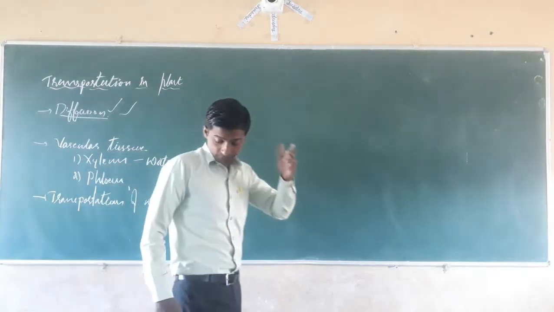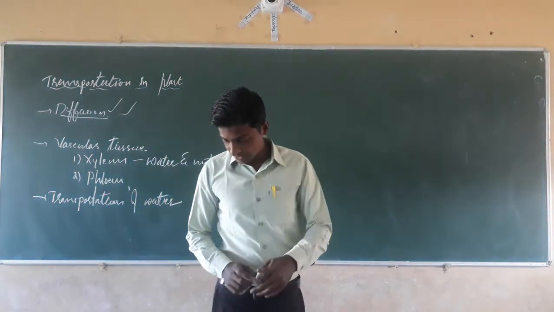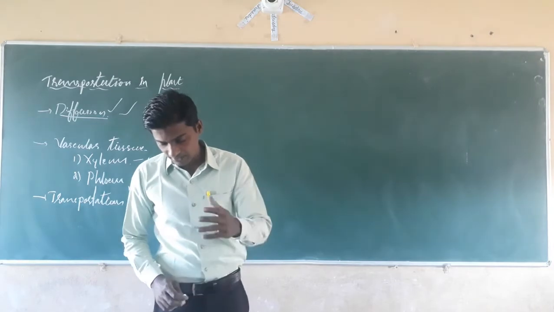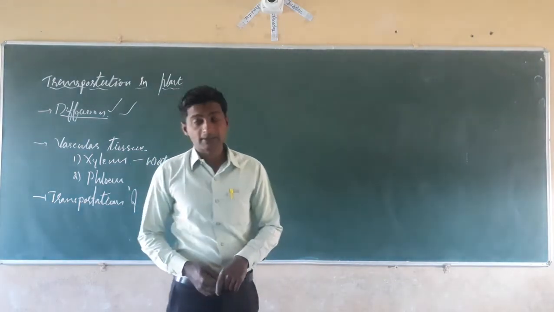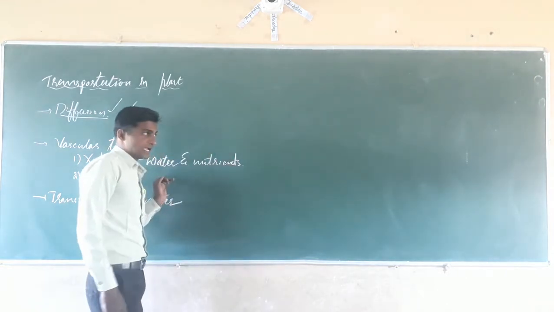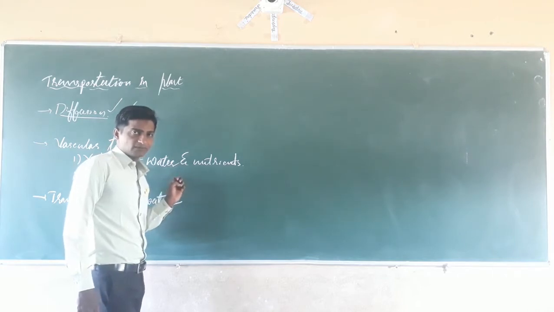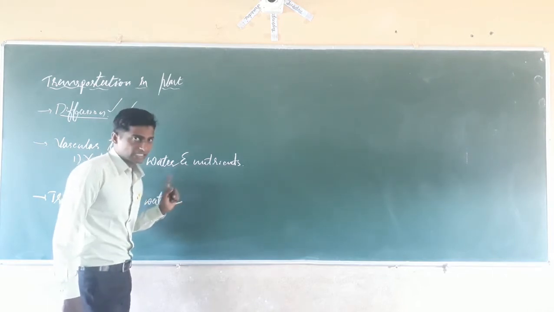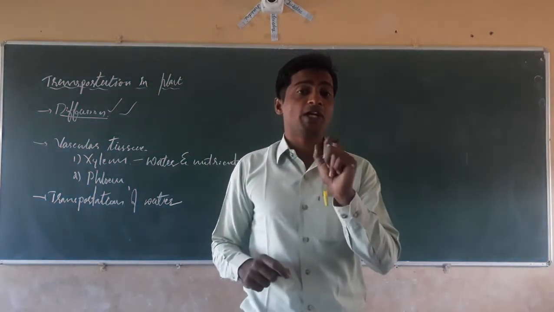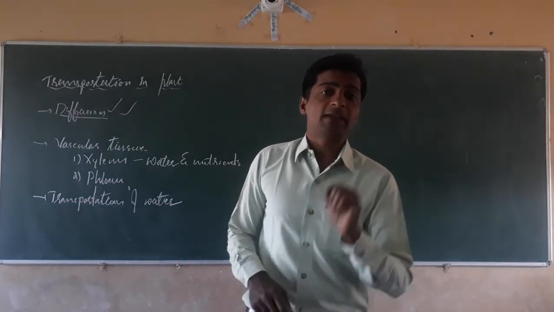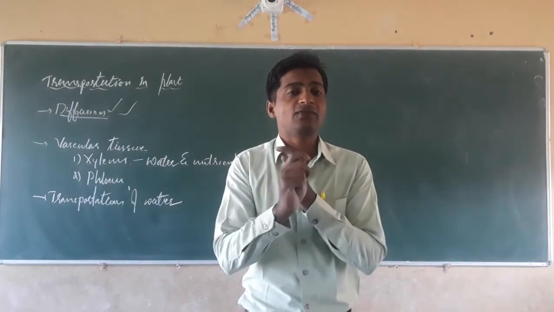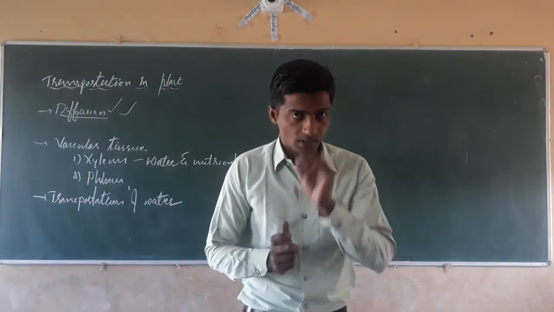Here, in case of xylem, dear students, xylem conducts water. See what happens? It has special types of cells. You must have studied in 9th standard the components of xylem: xylem vessels, xylem tracheids, xylem parenchyma, xylem fibers. While studying the tissue topic, you studied the components of xylem and phloem. In case of xylem, four types of cells are there: xylem vessels, xylem tracheids, xylem fibers, and xylem parenchyma. That you have studied, isn't it?